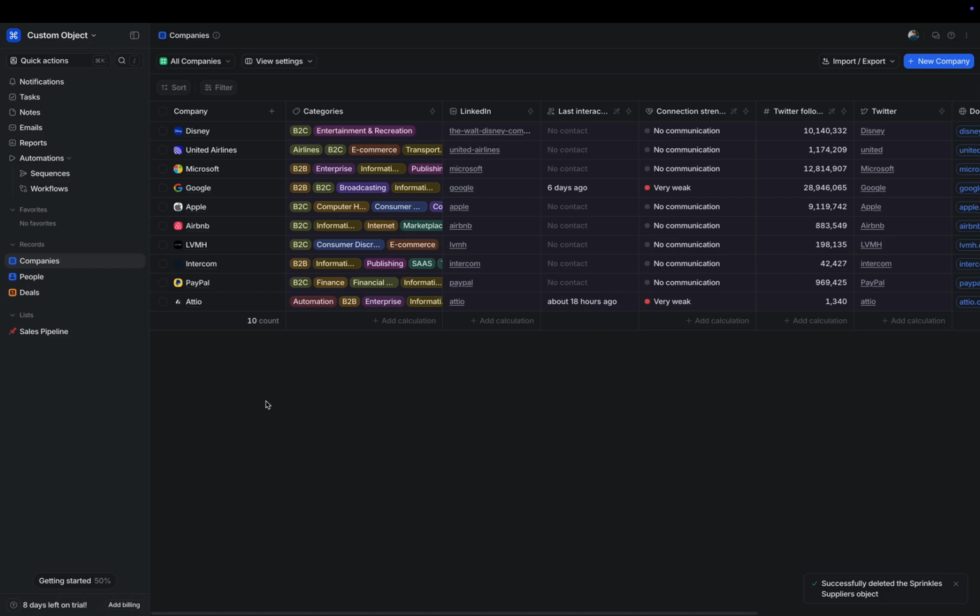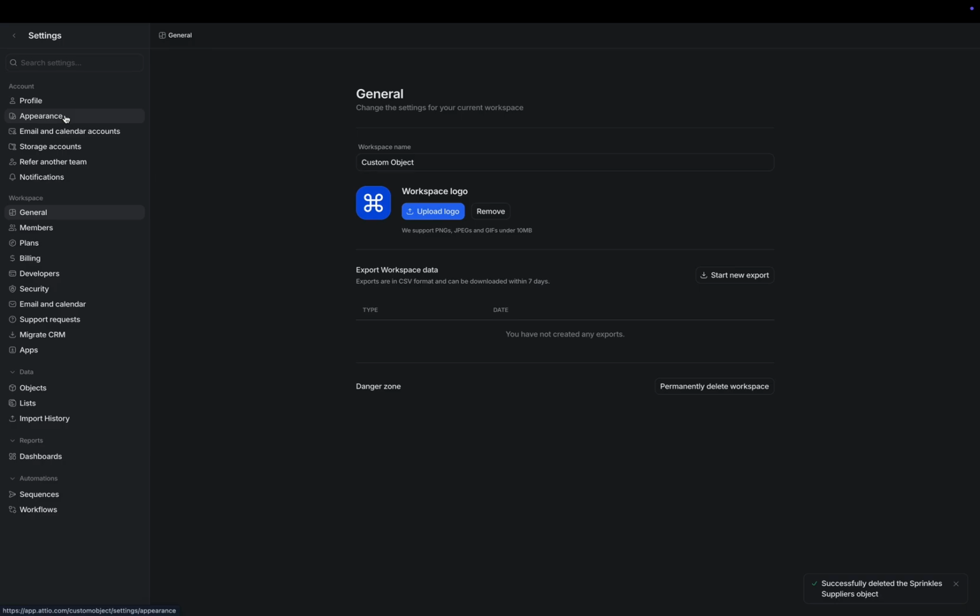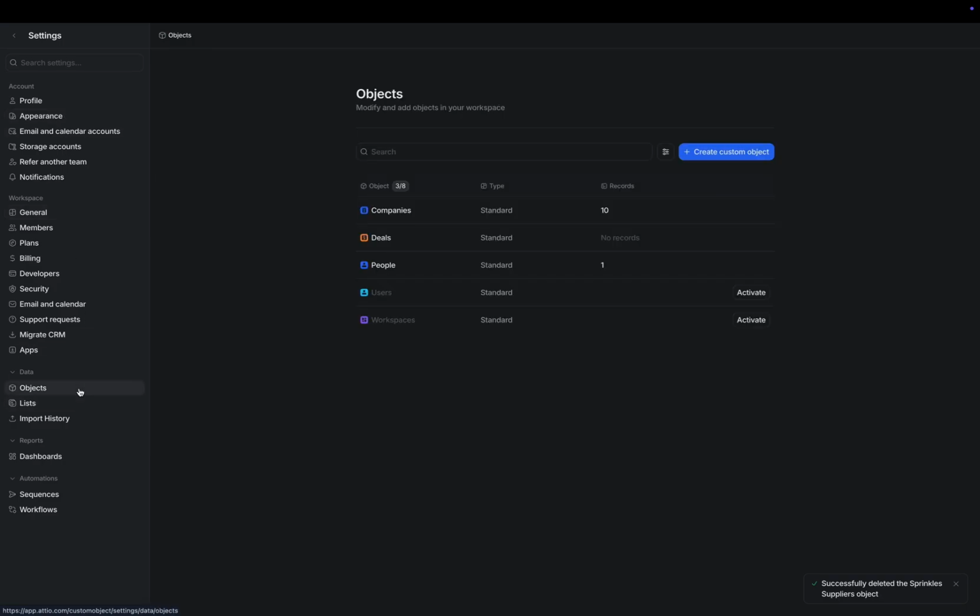Custom objects allow you to create your own unique data type directly inside of Attio. Compared to Salesforce and HubSpot, this can be done in literally 3 clicks. To illustrate the power of custom objects, we're going to imagine that we are a cookie supplier by heading into the top left-hand corner, selecting Workspace Settings, and scrolling down to the Objects button underneath the Data section on the